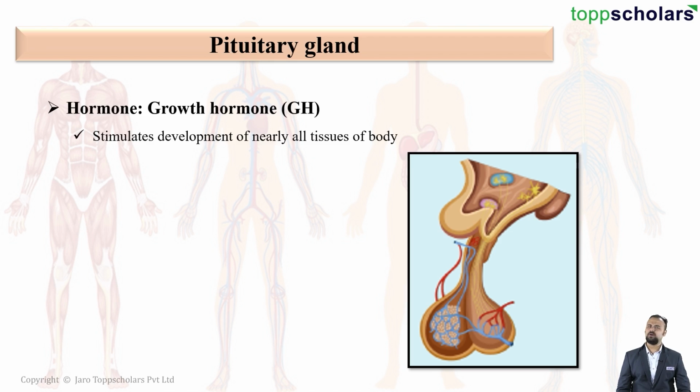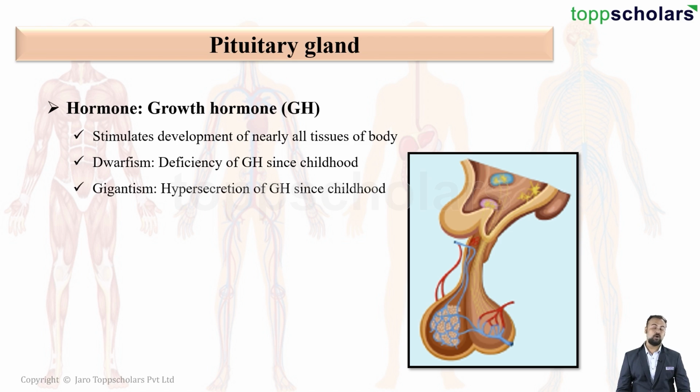Students, the growth hormone stimulates the development of nearly all the tissues of our body. Now, if this hormone is not secreted in the desired amount, it may lead to certain disorders. For example, if there is deficiency of growth hormone since childhood, it will lead to dwarfism. Whereas, if there is oversecretion or hypersecretion of growth hormone since childhood, it will lead to gigantism.